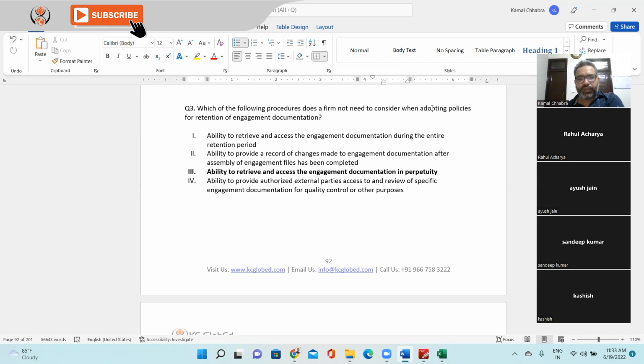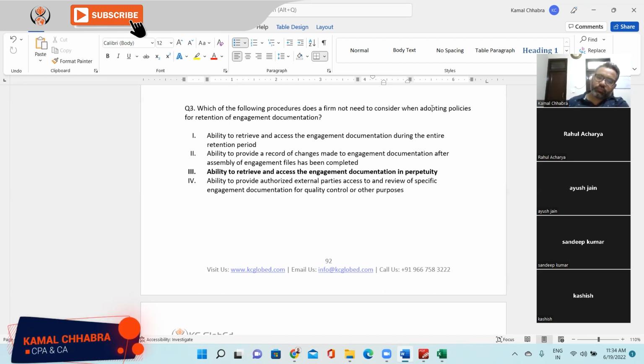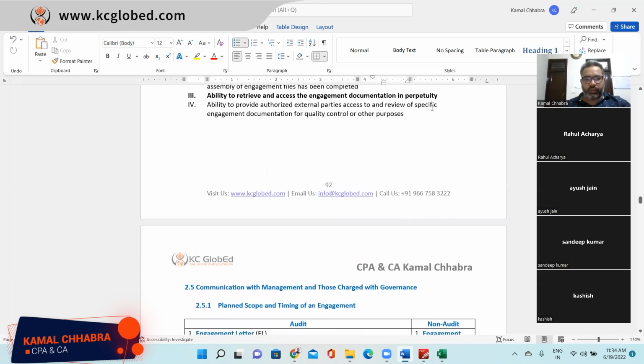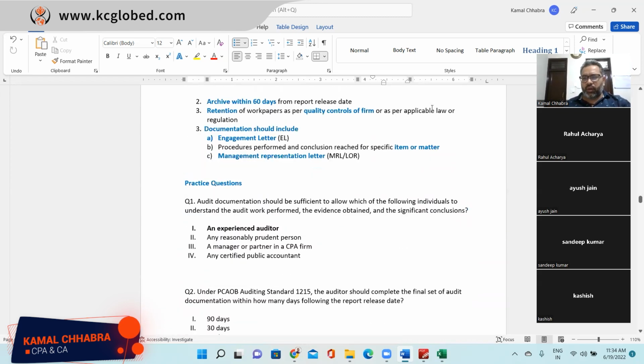It's the third point, sir. Perpetuity cannot be. We cannot maintain perpetuity; even the firm will have limitations on space. And there will be a statute of limitations also. After some period, we cannot file any case even if something was wrong. So in perpetuity, we need not consider it. Absolutely right. So this is all about audit documentation.